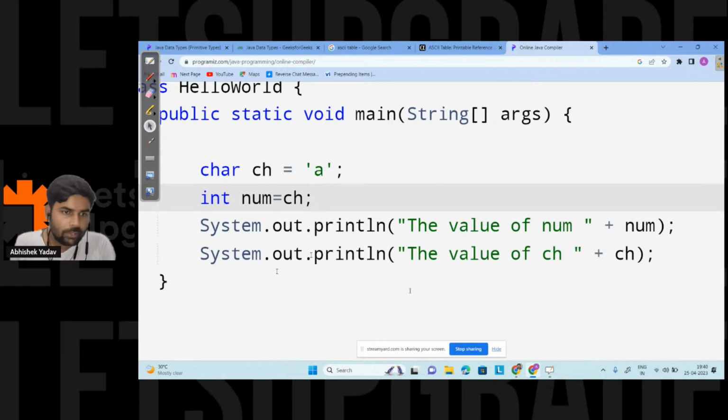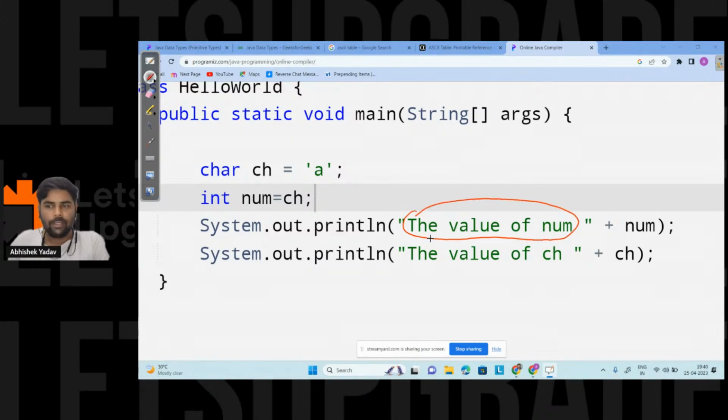Sir, why are you using plus? Okay, I'm using plus here because I have to print an English statement, some message, so I'm including that message within double quotes. At the same time, I have to print the data inside the variable, so I'm using the name of the variable. To use the English statement and the variable together, I'm concatenating them. So you have to concatenate. You got the point now?